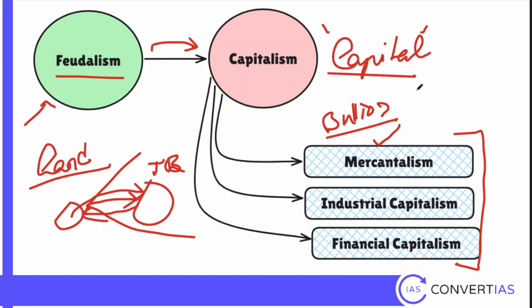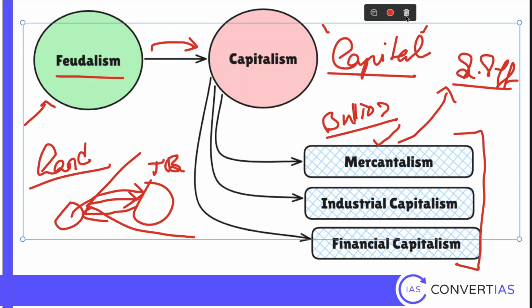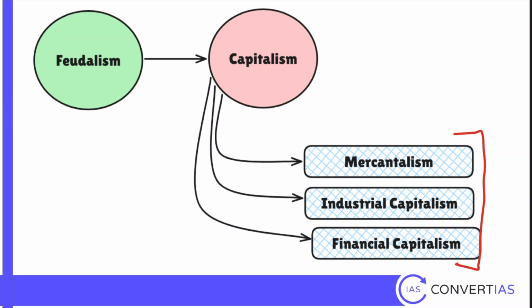That's mercantilism. Now you connect it with British imperialism. Why did they come to India? They came to India as traders. So the idea was to maximize trade, to get the maximum surplus. But India had a different story because India was self-sufficient. So we didn't need stuff from them. Rather, our stuff was in demand there. So they took things from here and they had to supply huge bullion to India. And India was known as the sink of precious metals at that time. So see, mercantilism is not working with India. And that's why they think of conquering India, because India was a sink of precious metals. Now this is the first stage.